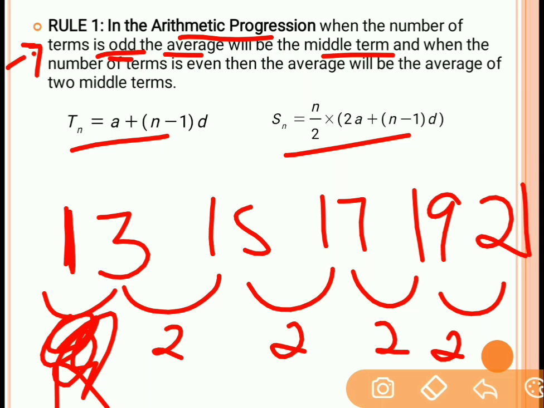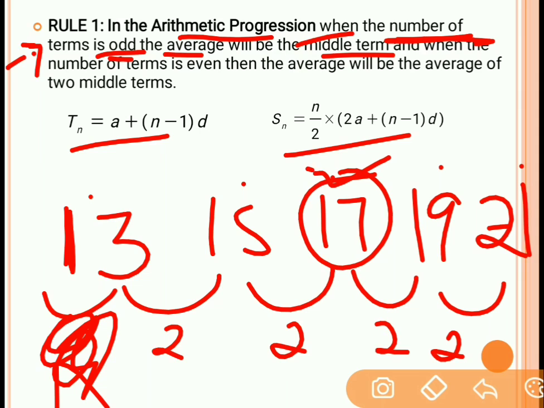Now there are total 5 terms. What is the middle term over here? The middle term is 17. So the average of all the 5 numbers is 17. This is the short trick of the arithmetic progression. Number of terms means 1, 2, 3, 4, 5. 5 terms are there, and 5 is an odd number. So when the number of terms is odd, the average is the middle term. What is the middle term over here? 1, 2, 3. The third term is the middle term. So the average is 17.